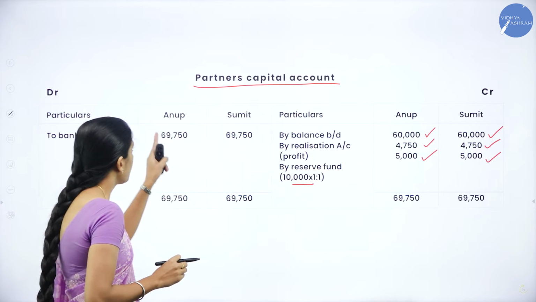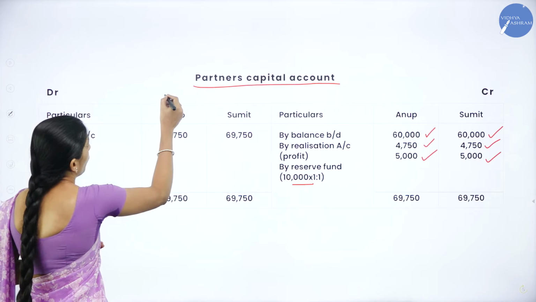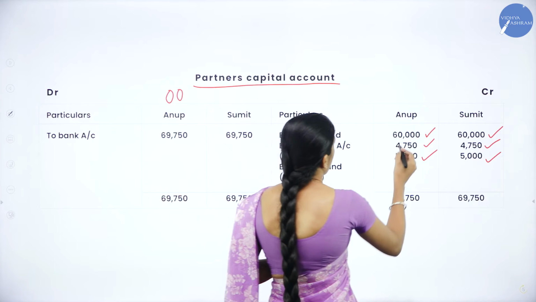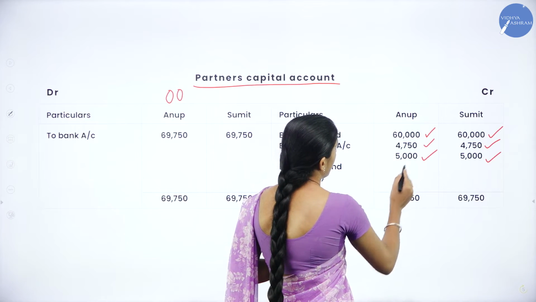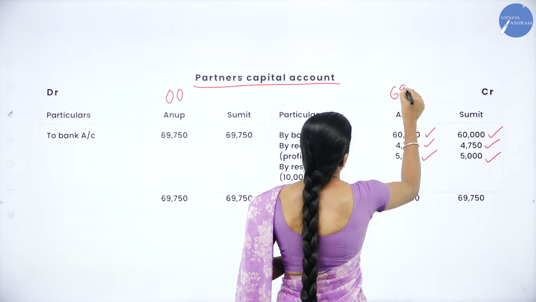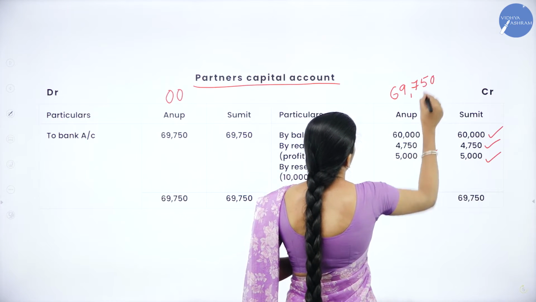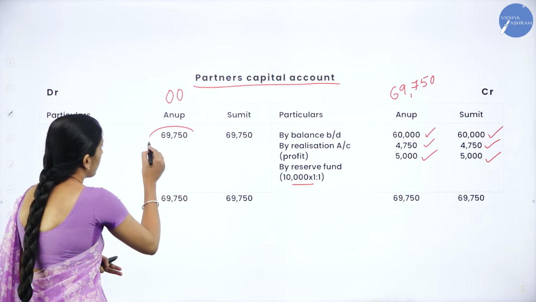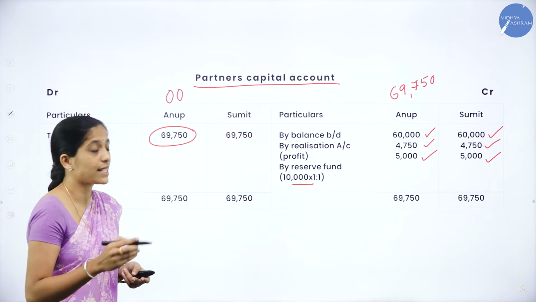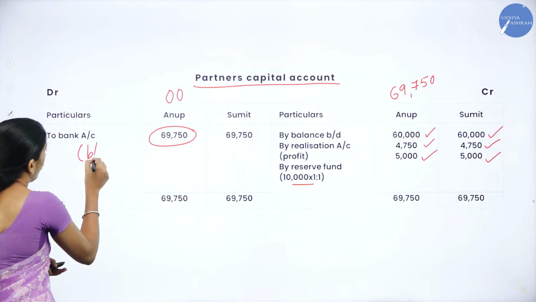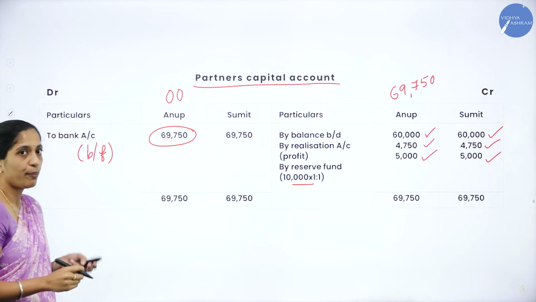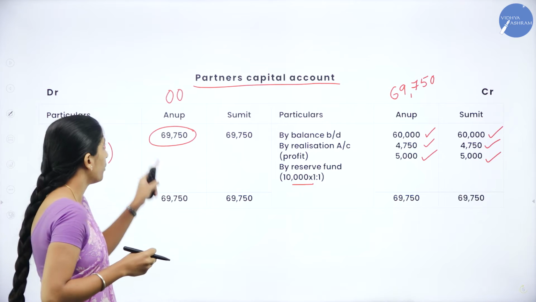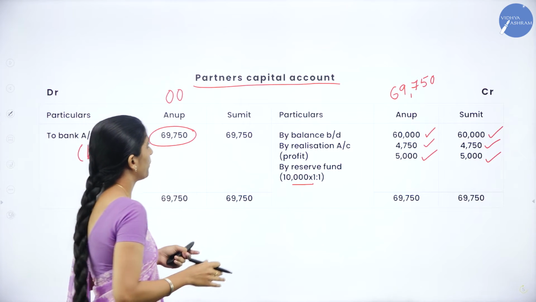Clear? Yes. Now coming to the debit side. So under debit side, no entry in the Anup column. So it is 0. Coming to the credit side, we are having 60,000 plus 4,750 plus 5,000. So we'll get 69,750. So we will write this 69,750 both the side minus 0. So we'll get 69,750. So this is what? It is balancing figure. So it has to be transferred to bank account. It is nothing but, so this 69,750 has to be paid to whom? Anup.